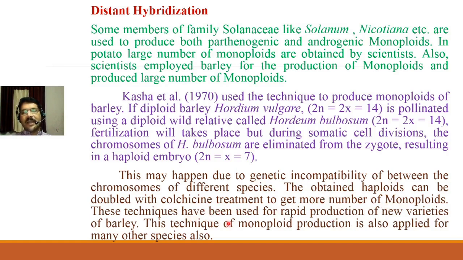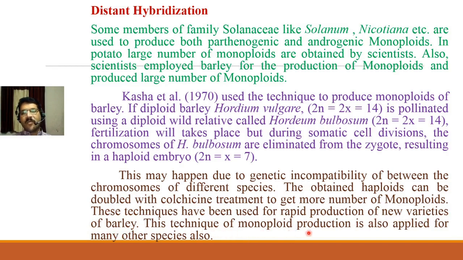This technique has been used for rapid production of new varieties of barley. Now we have produced many monoploids of barley, and these monoploids can be used further for the production of new varieties of barley.